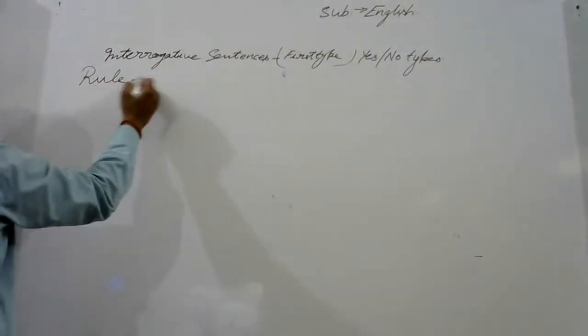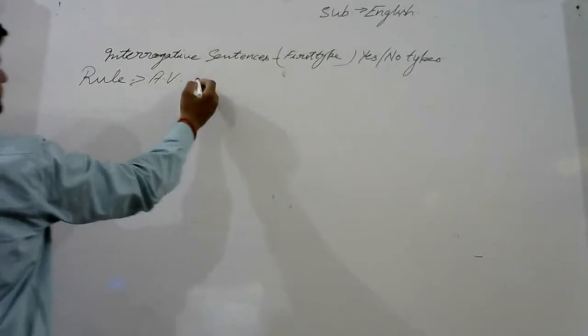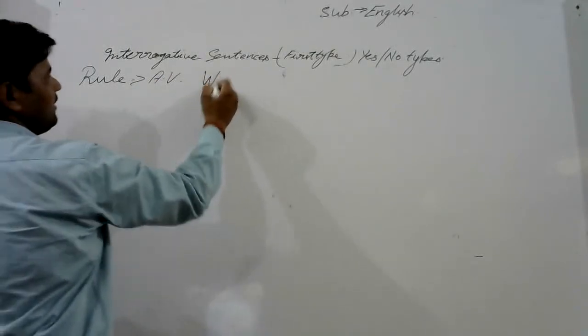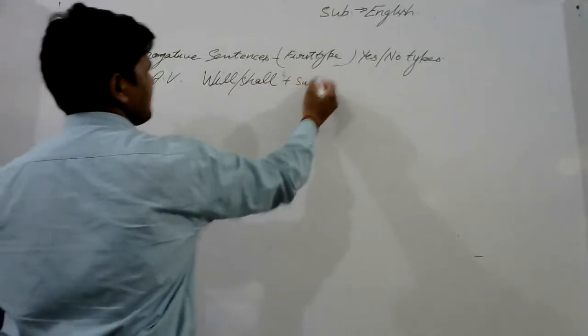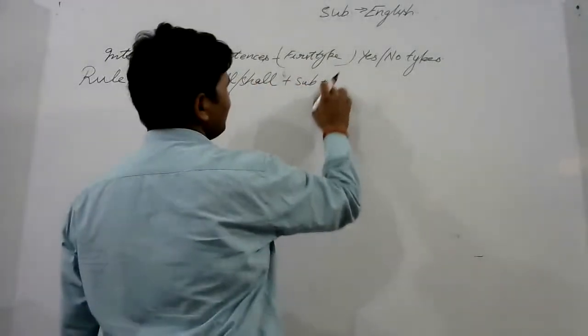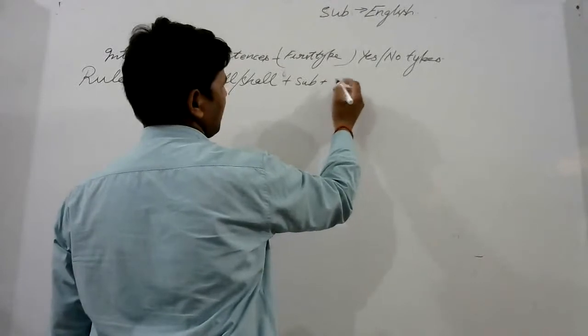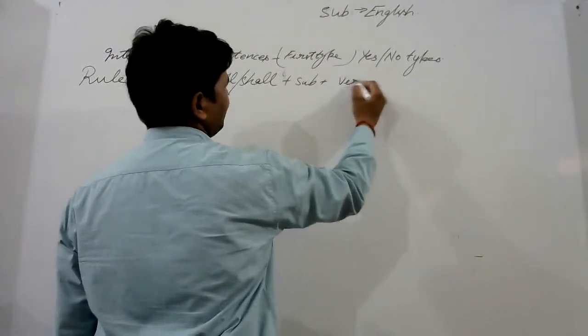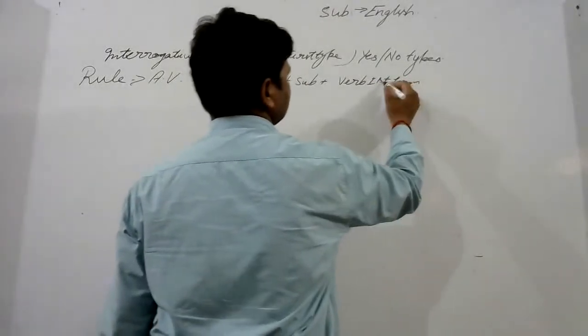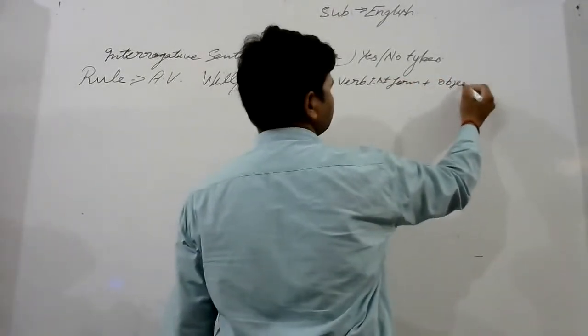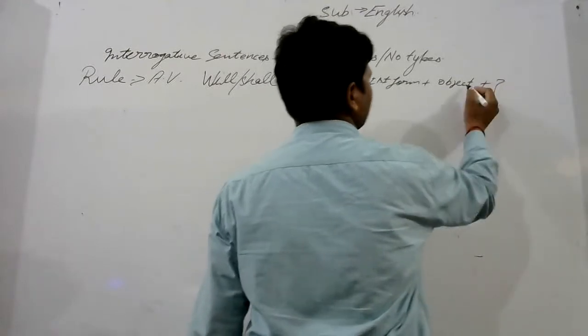So at first, the rule of active voice: will or shall, subject, if negative, not here, verb first form, object, and question mark.